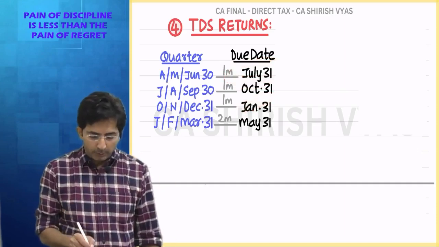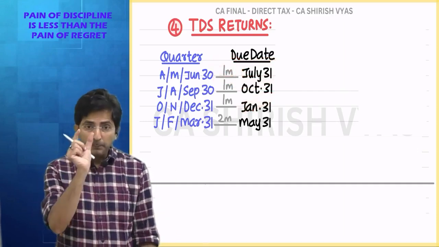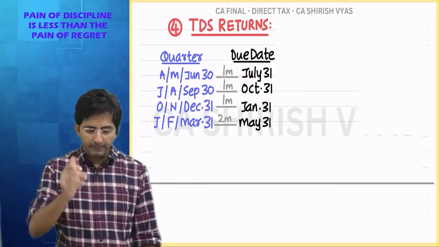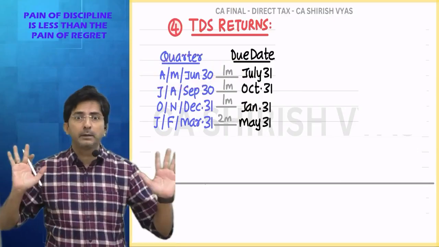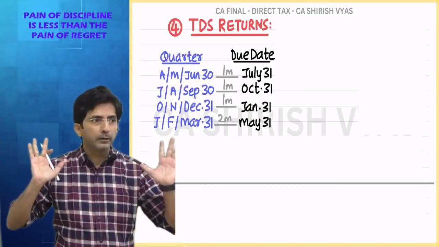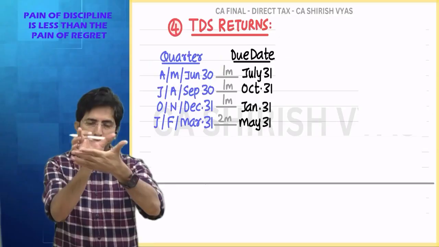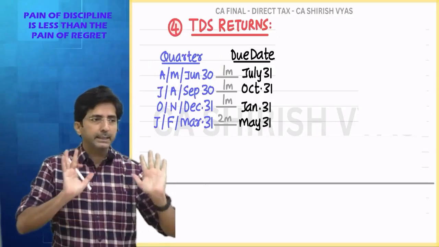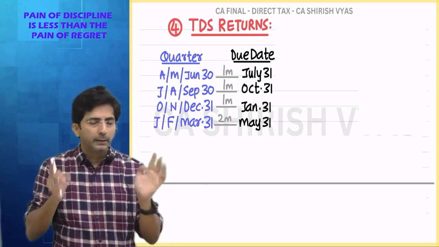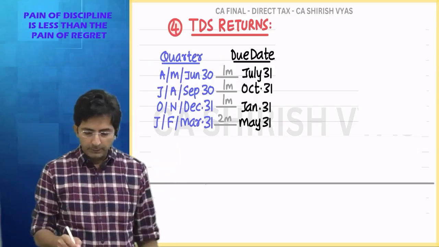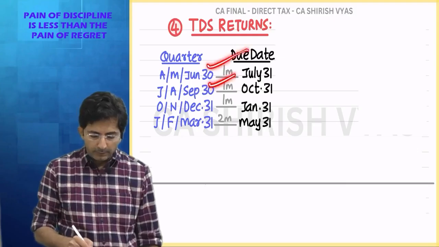See, after each quarter you get 1 month breather to prepare the return. Like see, first quarter ended in June. So after June you have got full July month. See why government gives you 1 month? Because in 1 month you can prepare the summary of how much TDS you deducted and deposited, and that you have to give in Form 26Q, and that you have to submit. So this way for each quarter you get 1 month gap.